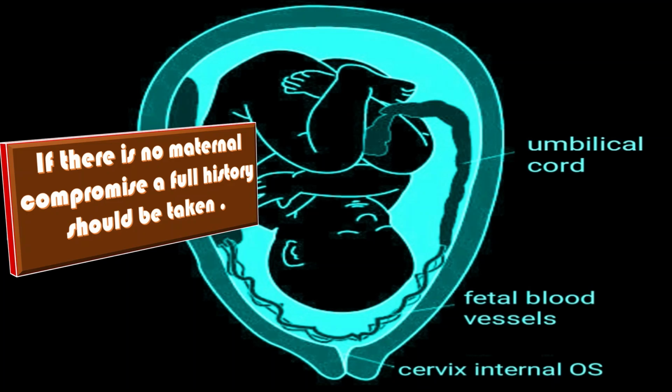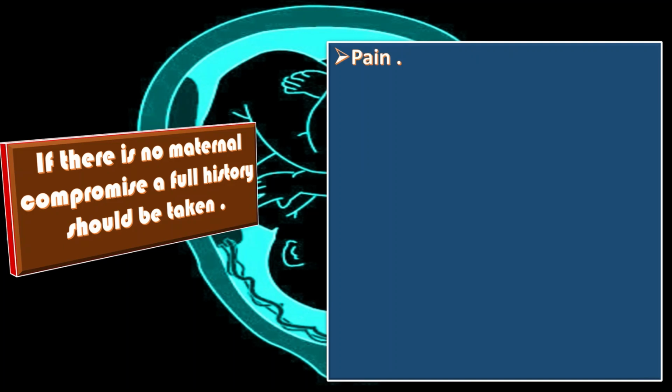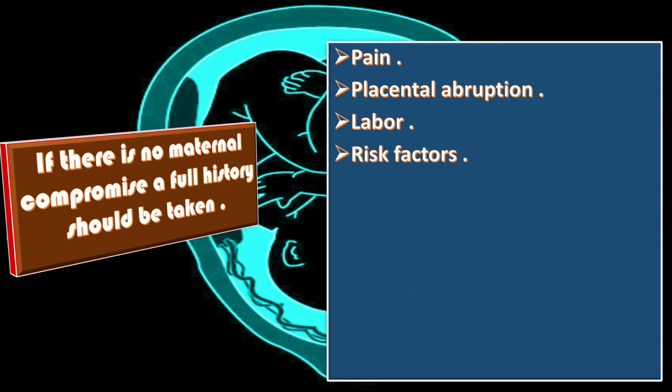The clinical history should determine whether there is pain associated with the hemorrhage or not. Placental abruption should be considered when the pain is continuous. Labor should be considered if pain is intermittent. Risk factors for abruption and placenta previa should be identified.